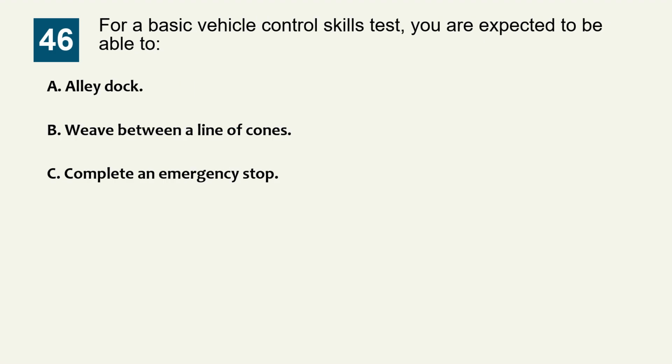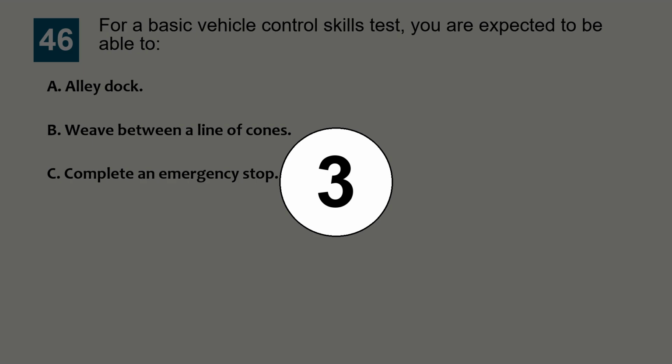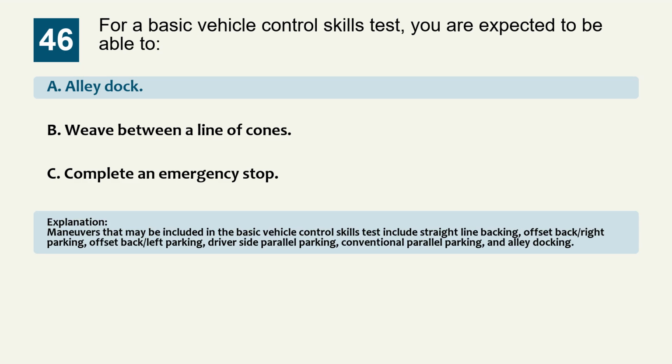Question 46. For a basic vehicle control skills test, you are expected to be able to: Option A, alley dock. Option B, weave between a line of cones. Option C, complete an emergency stop. The correct answer is option A, alley dock. Explanation: maneuvers that may be included in the basic vehicle control skills test include straight line backing, offset right parking, offset left parking, driver's side parallel parking, conventional parallel parking, and alley docking.